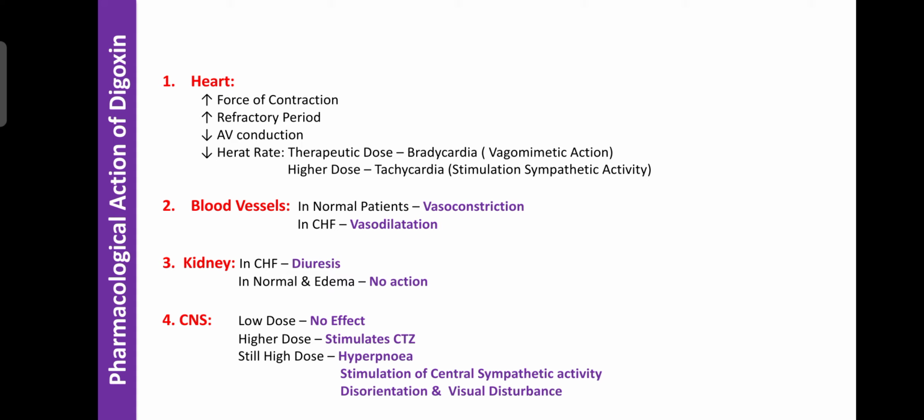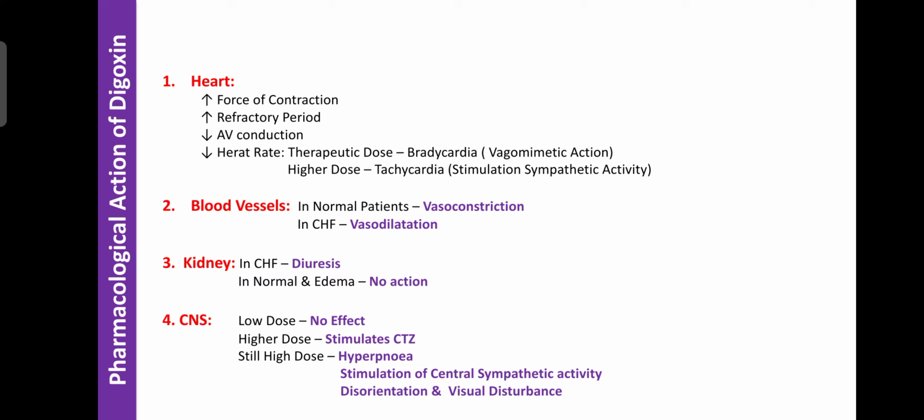Another effect of digoxin in higher doses is that it can stimulate the central sympathetic activity. Due to that, it also participates in causing convulsions, tachycardia or arrhythmia by stimulating the sympathetic activity centrally. It can also cause disorientation and visual disturbance. Disorientation means we cannot recognize persons, our friends, family members, doctors or nurses, due to an overdose of digoxin. That condition is known as disorientation or disorganization.